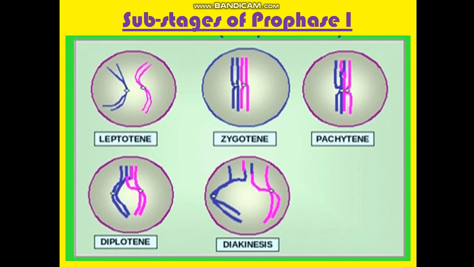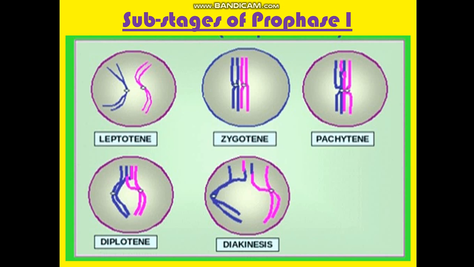You can see these two are paired up together. This pairing up of homologous chromosomes is called synapsis, and each pair is a bivalent because they have two sister chromatids attached.